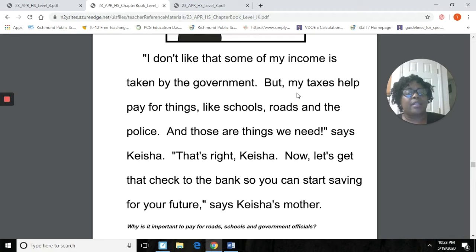So yes, that's why it's important to pay your taxes, so that we can have access to roads that are not damaged, and we have to be able to pay our government officials like our governor, our president. All of that's paid out of our tax money. All right,